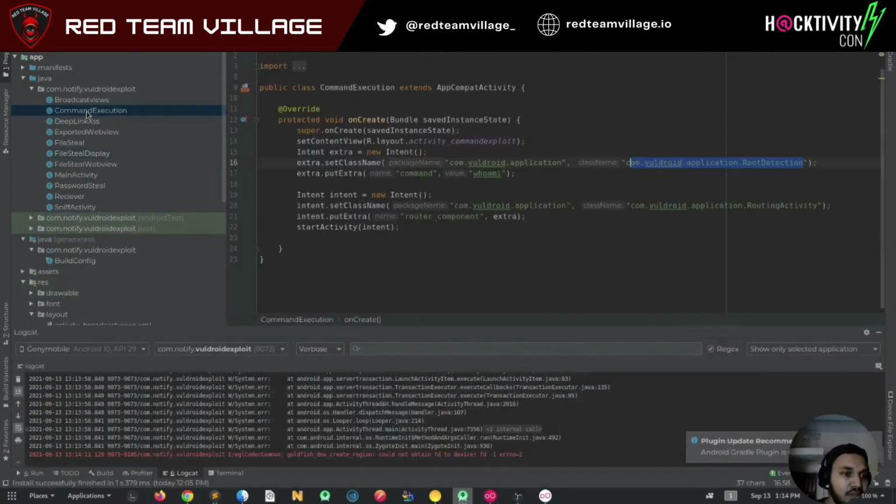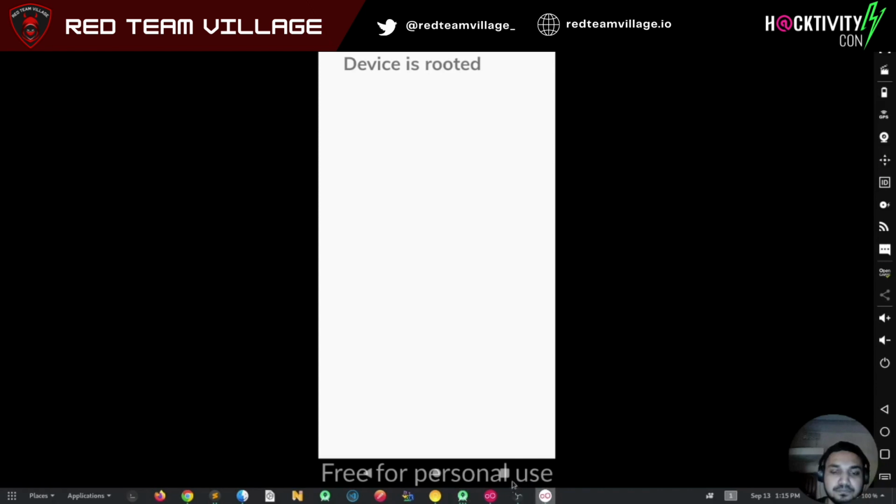So we'll open command execution, and we can see we are doing the same thing again. We are passing the routing activity and an extra intent with the root detection class name and a command named whoami. Because this was again exported, and we were able to get the intent because of these two reasons, we are able to execute a command from a cross application.